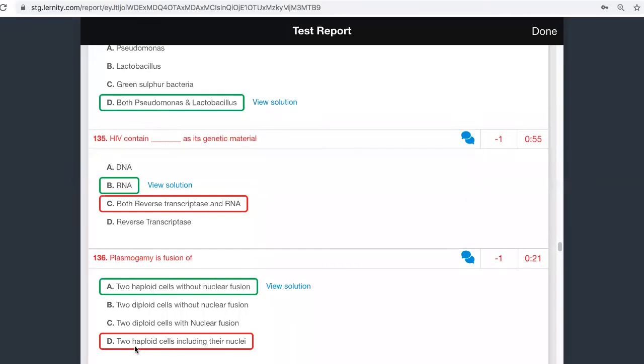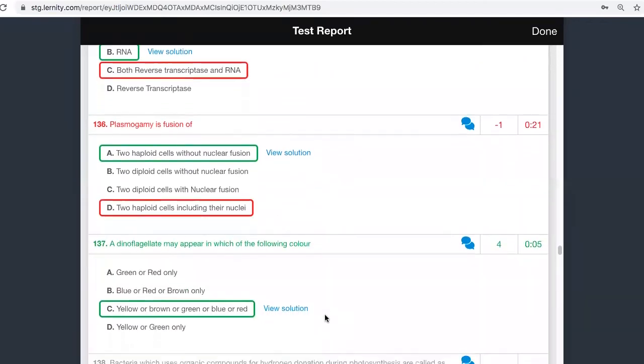This option is trying to describe two haploid cells including their nuclei. If the nucleus is also fused, then we will not call it plasmogamy. Plasmogamy is only plasm; the cytoplasm is fusing.